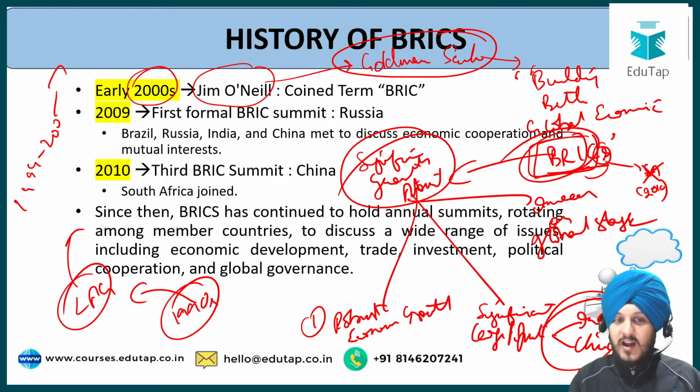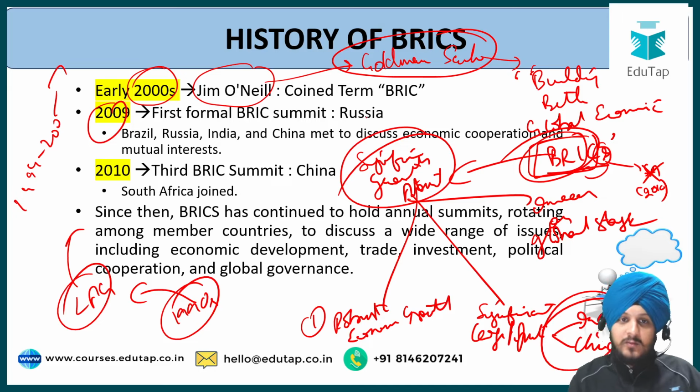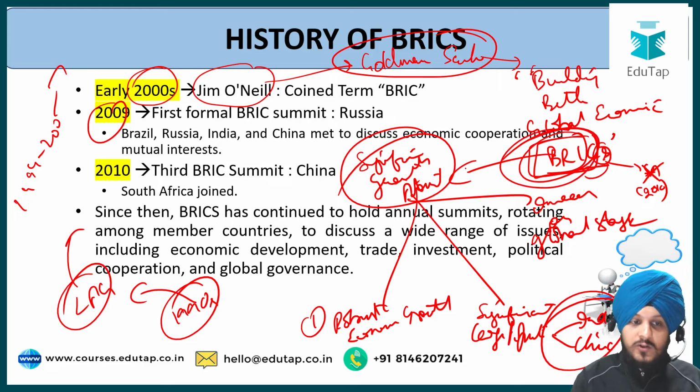Now when this idea started gaining attention later on, in 2009 the BRIC summit happened in Russia, in which all these major countries, Brazil, Russia, India, and China, met to discuss economic cooperation and mutual interest. So I would not say that this group formed as a direct consequence of this Jim O'Neill term, but that had some sort of influence on it, and that was the first time this term was used.